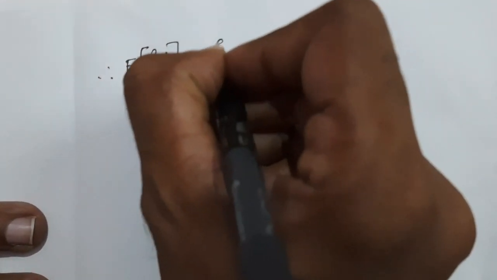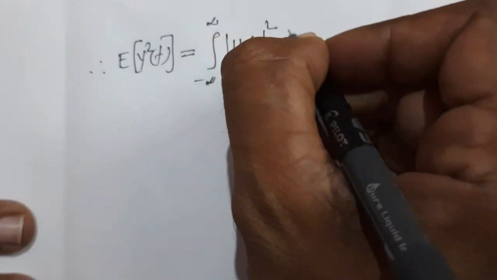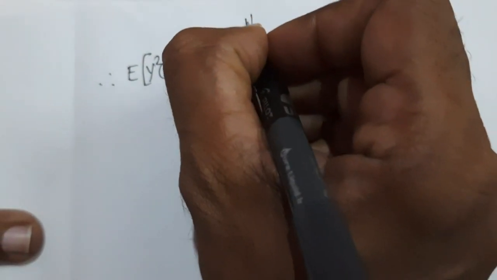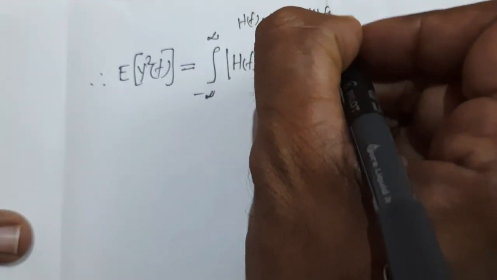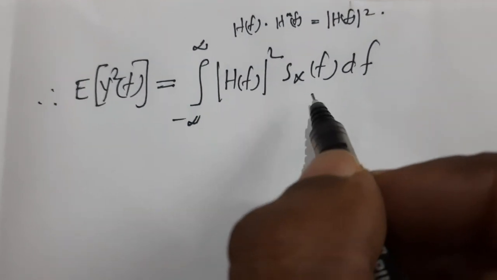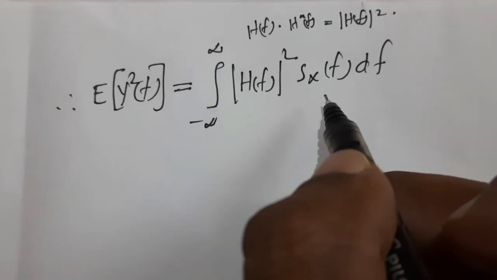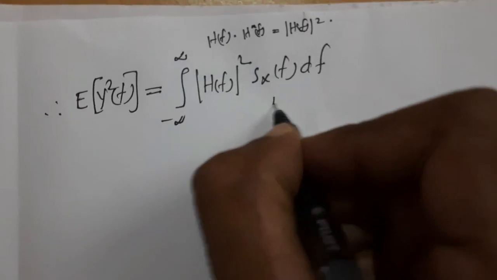Thus the mean square value of the output random process will be equal to the integral from minus infinity to plus infinity of mod H(f) square Sx(f) df. We know that H(f) into H star(f) is equal to mod H(f) square, where Sx(f) is called the power spectral density of the input random process x(t). This is equation number 5.